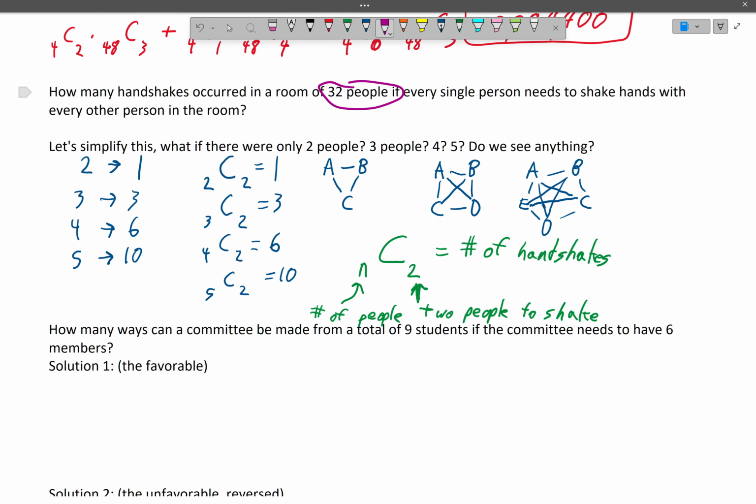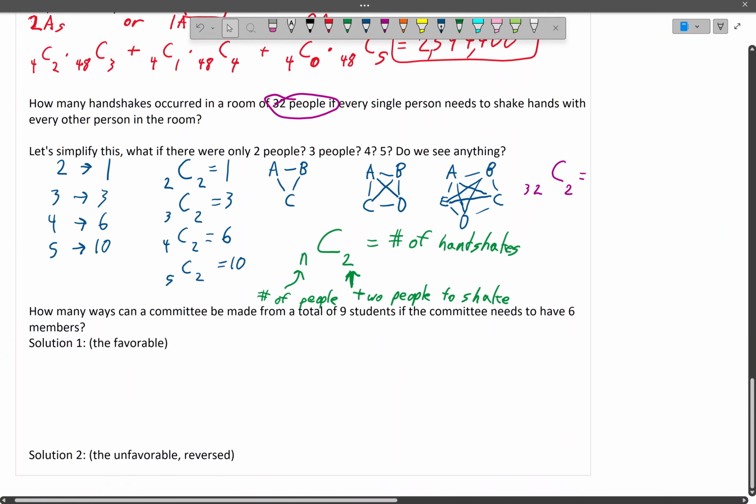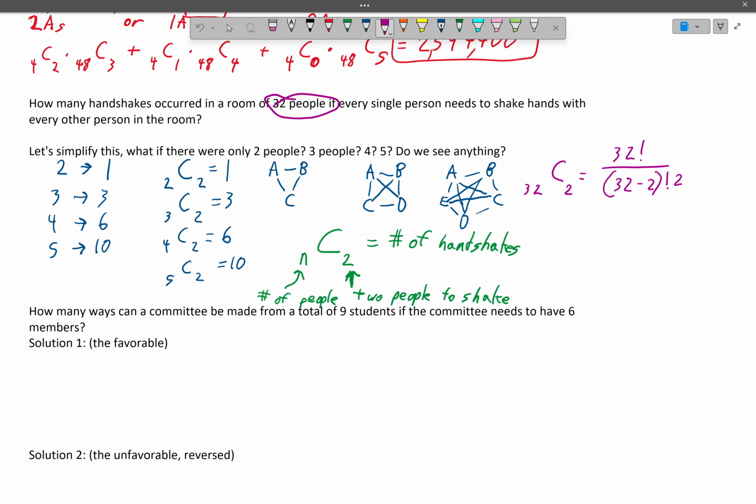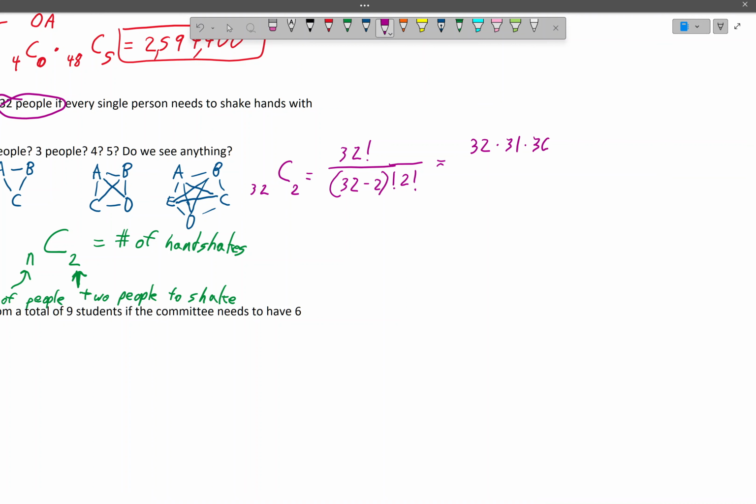So if there's a room of 32 people, that means it's 32 choose 2. That's how we solve this. And just because we're kind of close to the right numbers, let's go ahead and actually write it out with the actual formula. So if we do that here, we can see that this is going to be 32 times 31 times 30 factorial over 2 factorial 30 factorial.